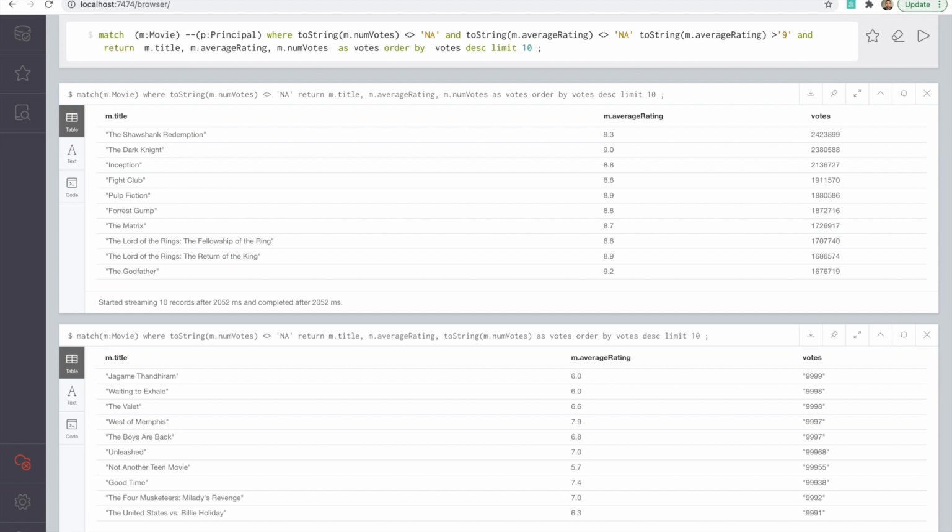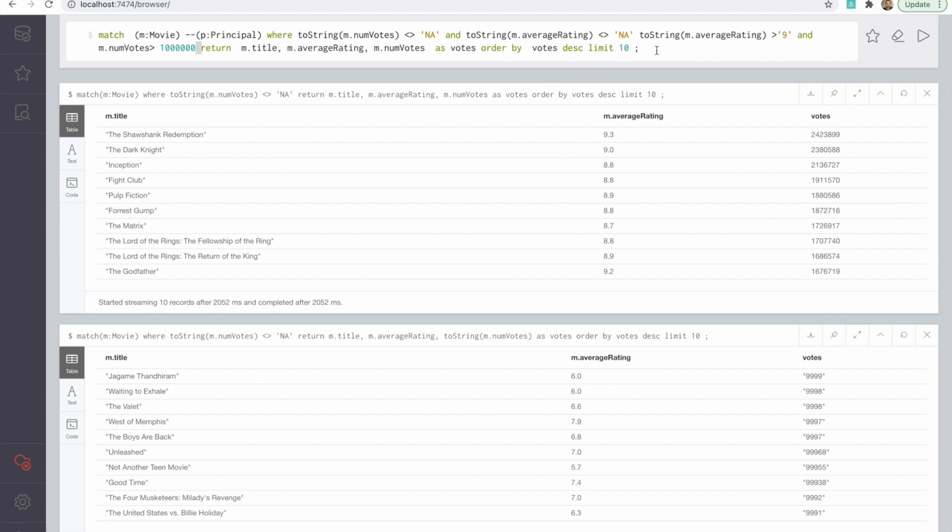And we will put one more condition, and that will be on numVotes. So m.numVotes. Let's say we are only interested in the movies that have a vote count greater than 1 million. So if it is greater than 1 million, then only we are going to return, otherwise we will not.